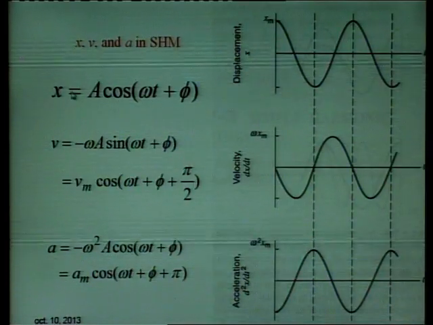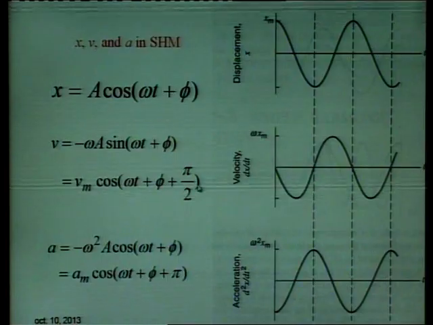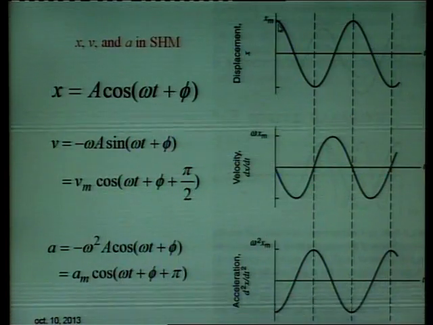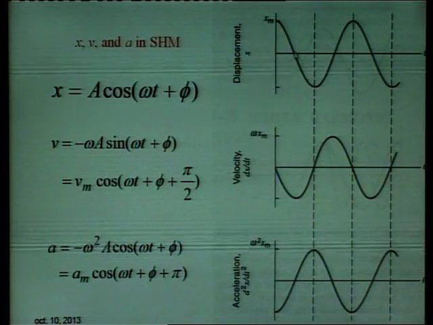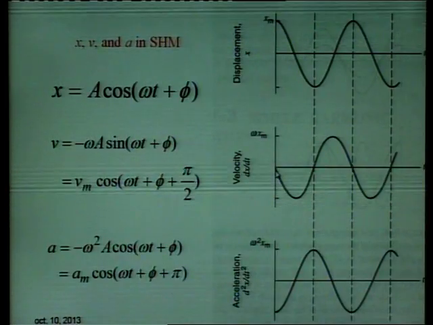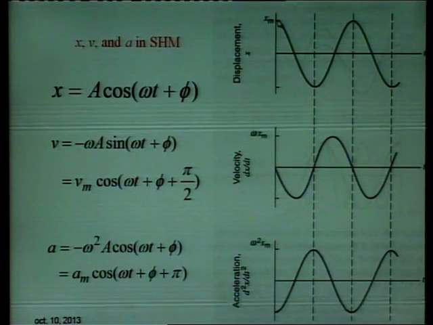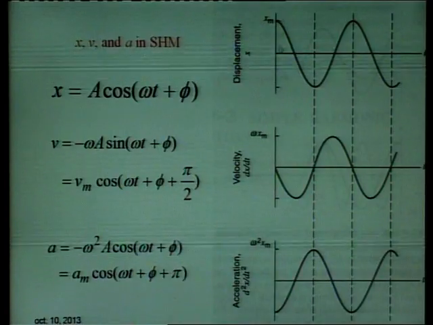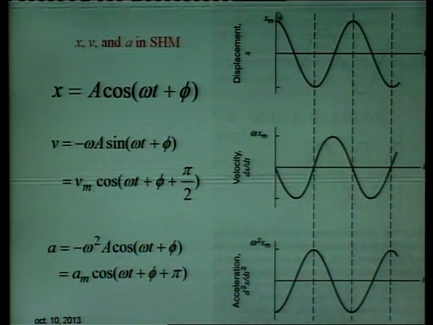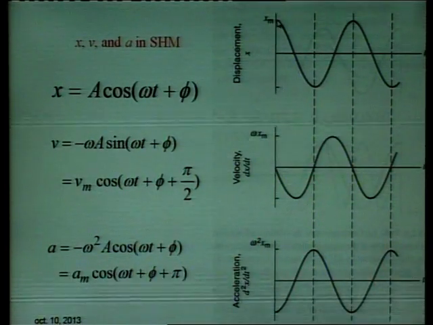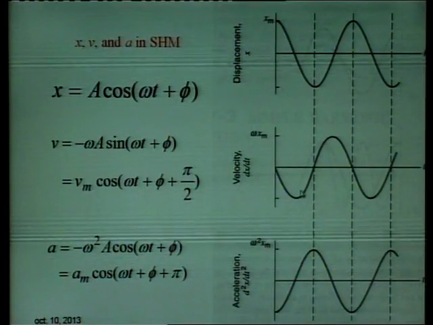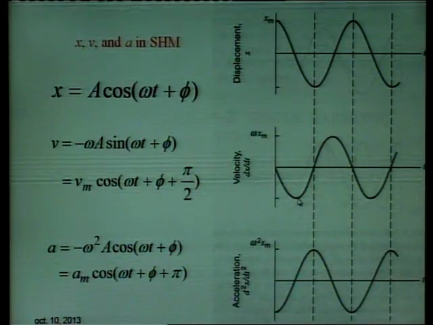So, the phase difference between displacement and velocity is pi by 2, 90 degrees. So, if displacement starts from here, velocity starts from the 0 point. If you compare these two curves, when velocity is 0, displacement is maximum. When displacement is 0, velocity is maximum.